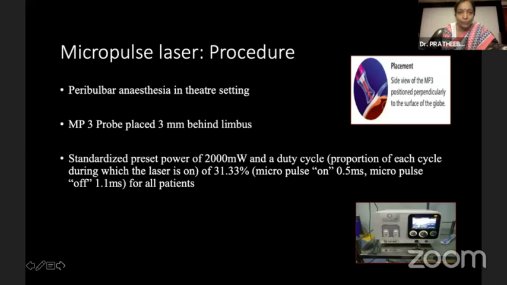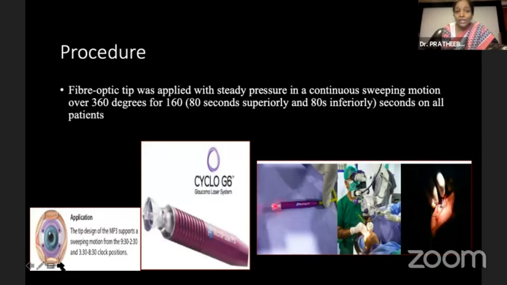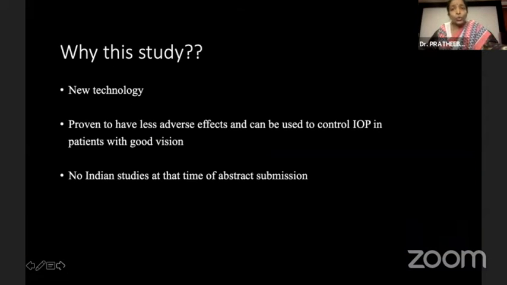The micropulse laser procedure is generally done in the theater setting under peribulbar anesthesia. The MP3 probe is used, which is specifically designed, and the power used is 2000 milliwatts with a duty cycle of 31.3%. The fiber optic tip has a piezoelectric crystal inside, and a continuous sweeping motion is done in the superior and inferior hemispheres, avoiding 3 and 9 o'clock, for about 80 seconds in both hemispheres. So why this study?